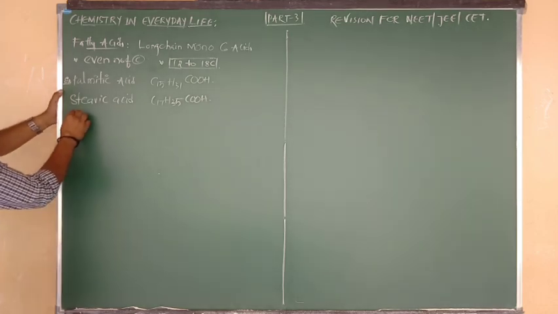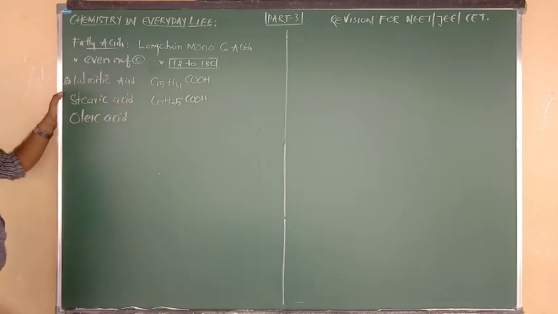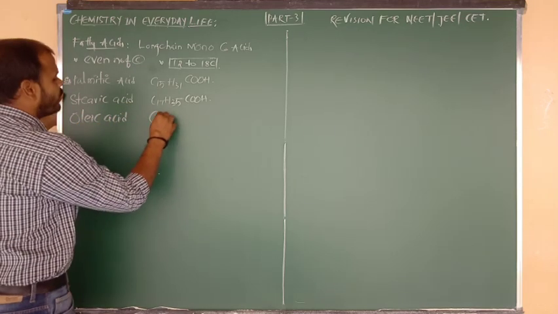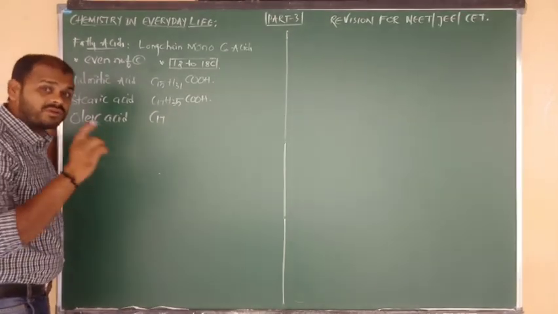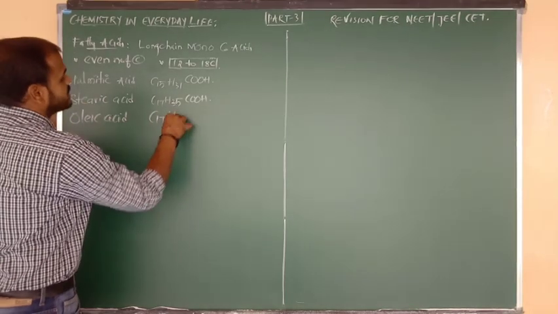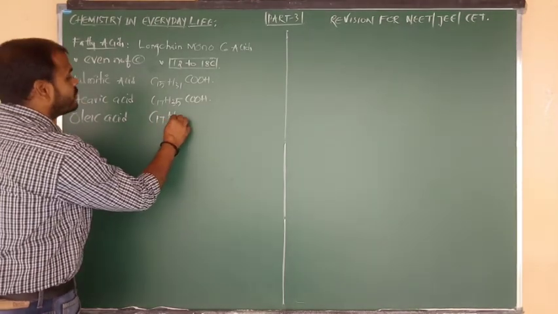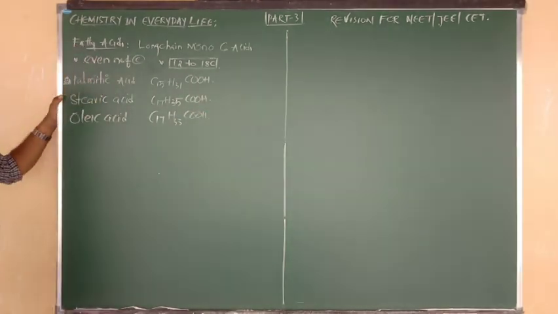Another example is oleic acid. What is the formula of oleic acid? It also contains 17 carbons, but for this we follow the formula CnH2n-1, that is 34 minus 1, 33, so C17H33COOH.